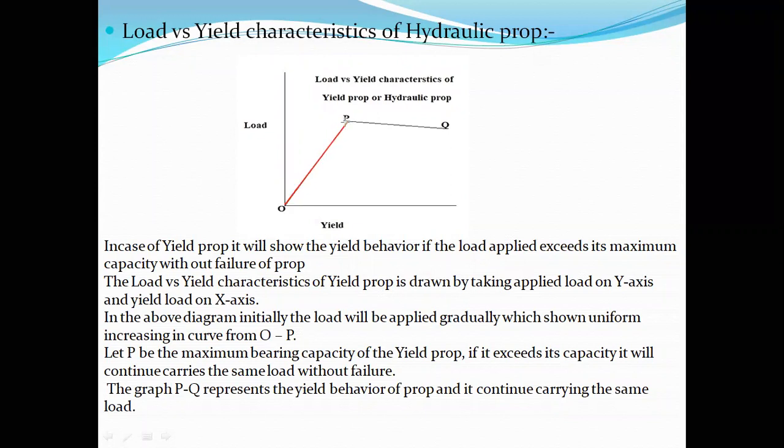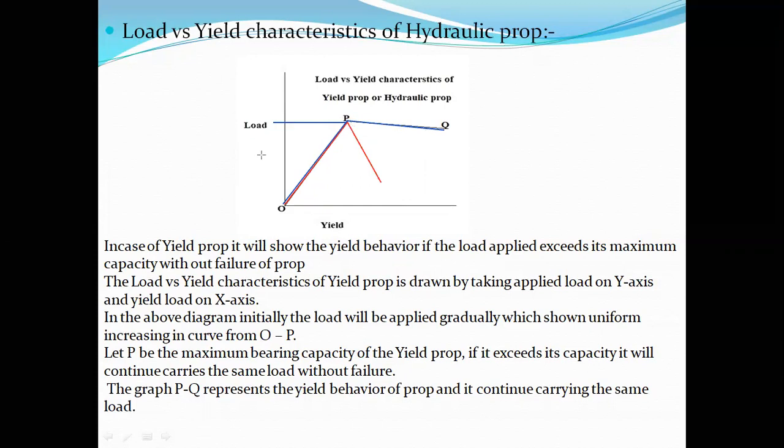When it exceeds this, earlier in the case of a rigid prop, it failed, right? Now what happens in this case? It increases up to this point, then it won't fail. It will continue carrying the same load without failure. It continues carrying the same load because the curve is a straight, parallel line, since the same load is acting. So that property is known as yield behavior.